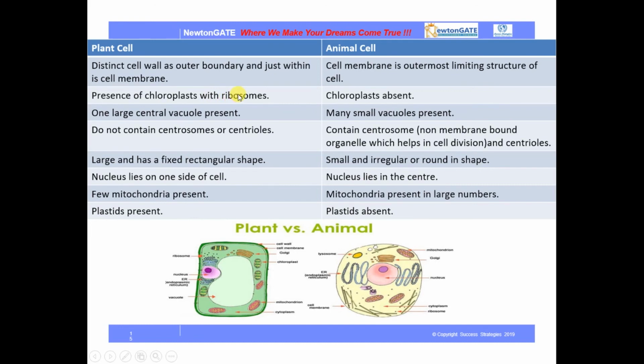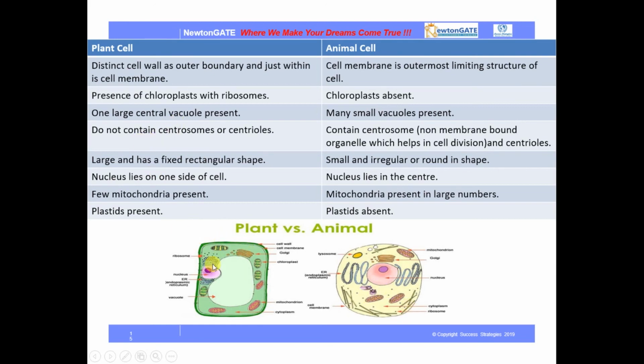Chloroplast is associated with photosynthesis, as green plants capture sunlight with its help, which helps the plant produce its own food. Animal cells do not have any chloroplast. One large central vacuole is present in plant cells, but animal cells have many small vacuoles, very few in number, and no large vacuole.